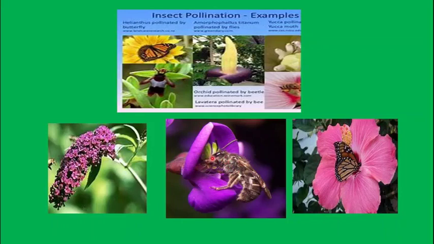When it goes to suck the nectar, it will get stuck. It is a sticky pollen grain. So the pollen grains will stick onto the wasp's body, the insect's body, and when it visits another flower, it will be deposited onto the stigma of the other flower. So here this is a hibiscus, you can see China rose. Here also the butterfly is helping in pollination.